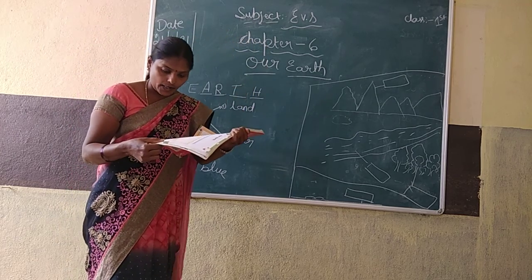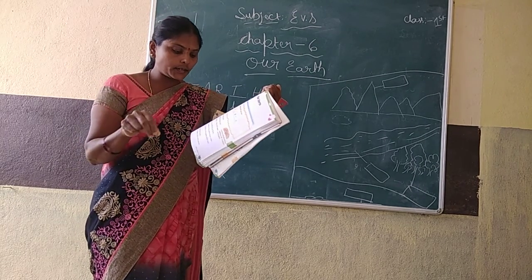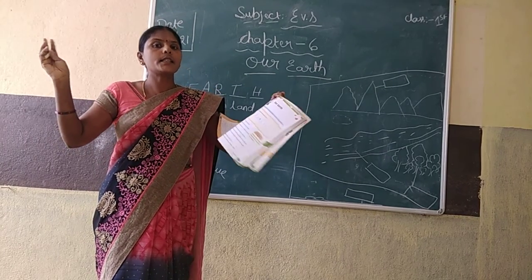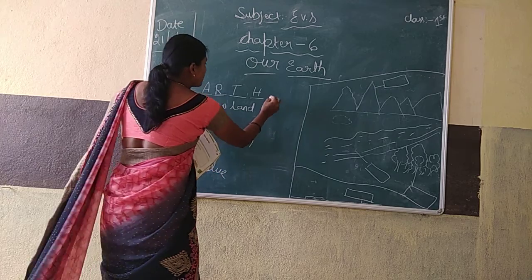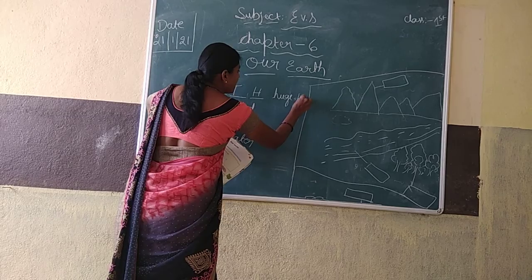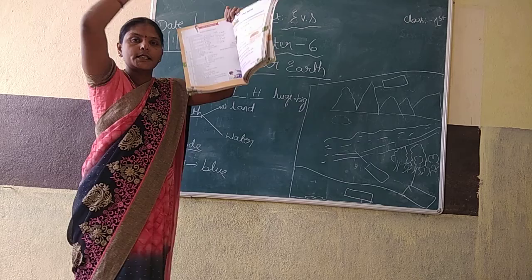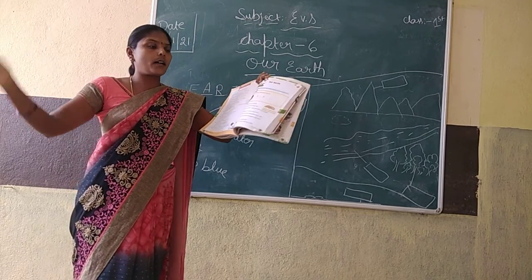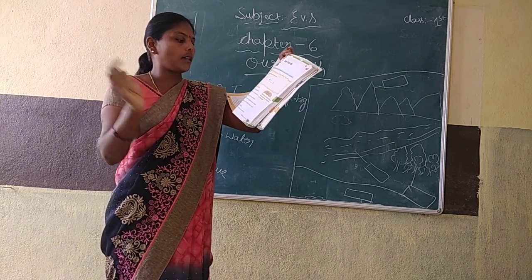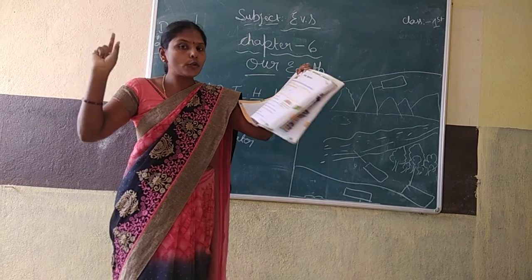We live on earth. It is round like a huge ball. Huge means big ball. Huge means what? Big ball. See our earth. It looks like a round, huge ball. Understood? It is round like a huge ball.